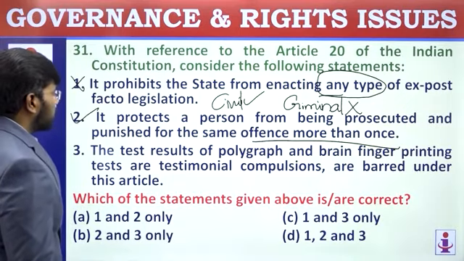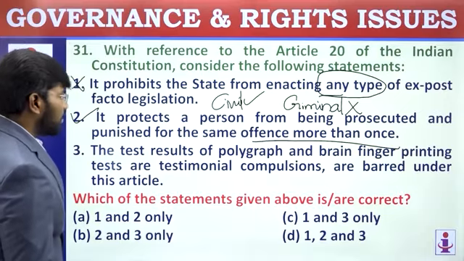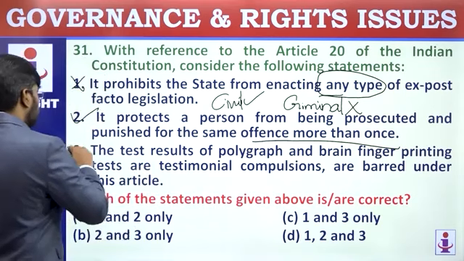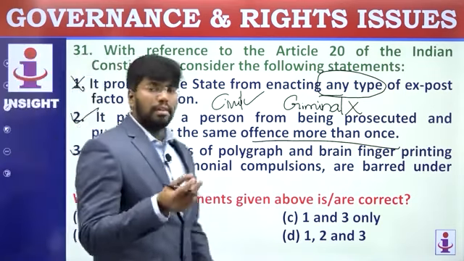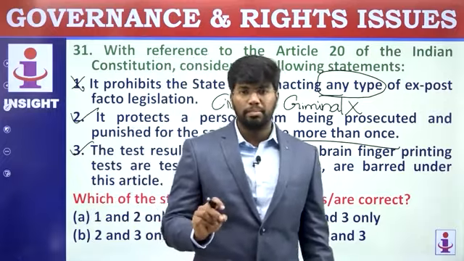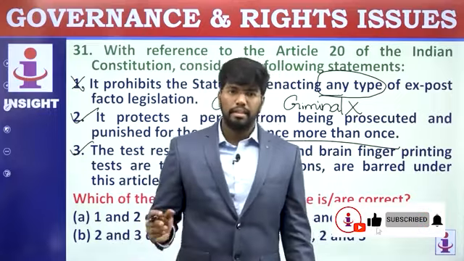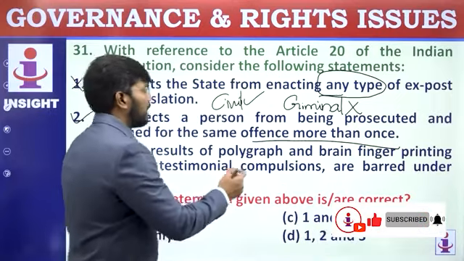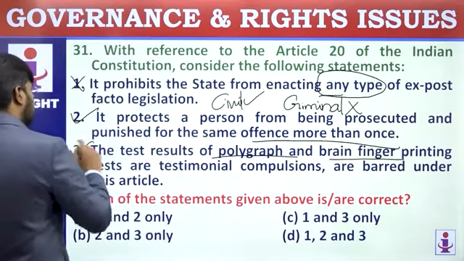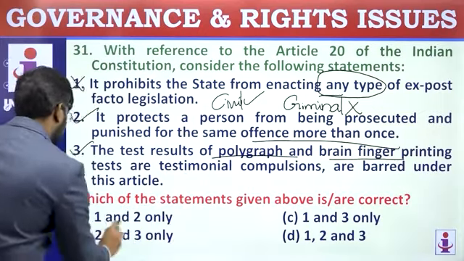Third statement. The test results of polygraph and brain fingerprinting tests or testimonial compulsions are barred under this article. Yeah. Same, Article 20 clause 3 has said that the state can compel him to provide material objects, fingerprints and specimens, blood specimens and these things, but not brain fingerprinting. This is like a polygraph test. You're compelling someone. So that can't be done. So this is a correct statement. So 2 and 3 are correct. 1 is wrong. They are asking for correct statement. B is the correct answer.